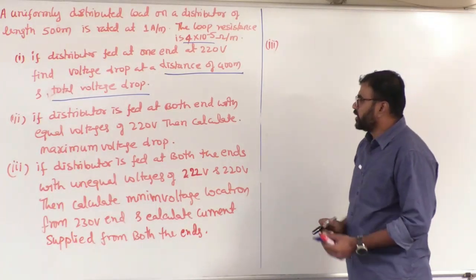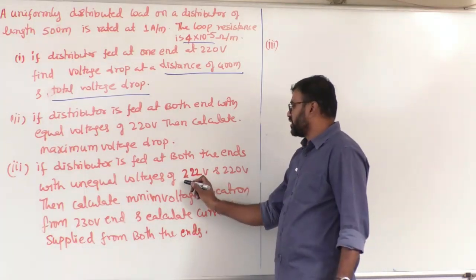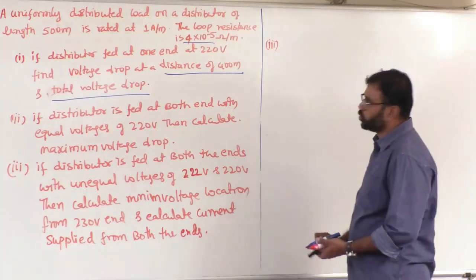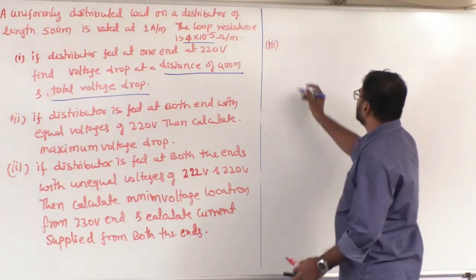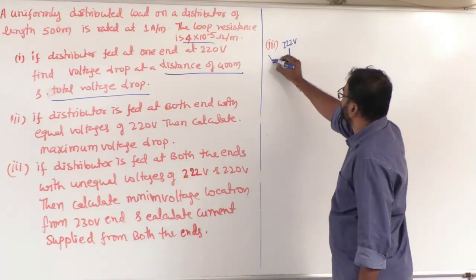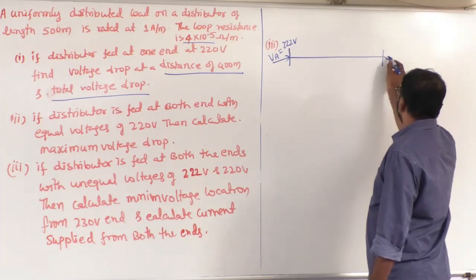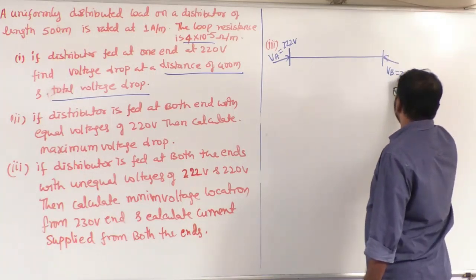Now coming to the third question, the distributor is fed at both ends but with unequal voltages, 222 volts and 220 volts. Okay, so what is the meaning here? VA is 222 volts. Clear? And VB is 220 volts.